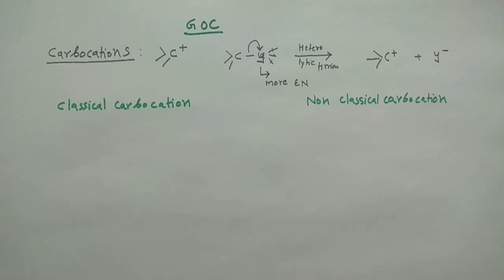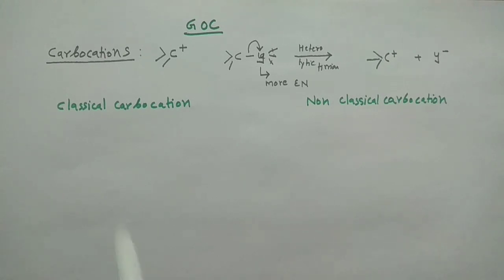There is a good deal of confusion in deciding the difference between classical and non-classical carbocations, and some scientists have objections in explaining the phenomenon. But now a widely accepted concept of carbocation is there, and we will discuss that particular thing here today.